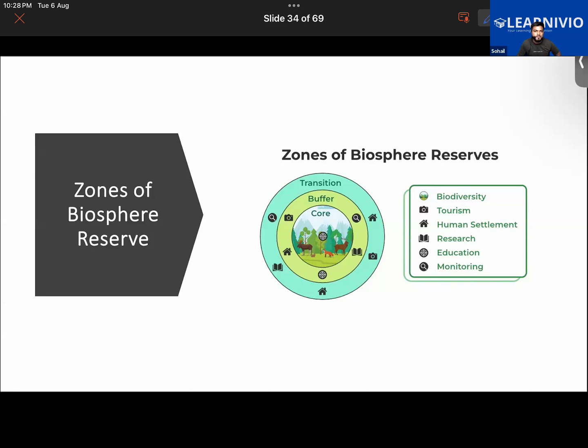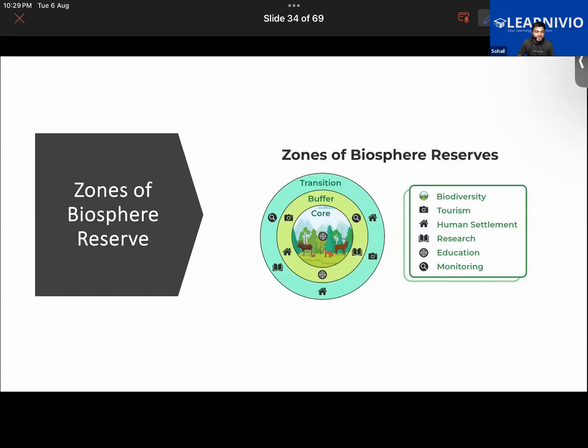Is there agriculture? Yeah, of course. Agriculture will be allowed. In order for the tribal people to survive, they will have to cultivate crops, so cultivation of crops will be allowed.